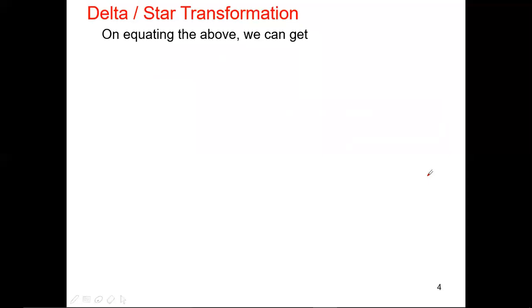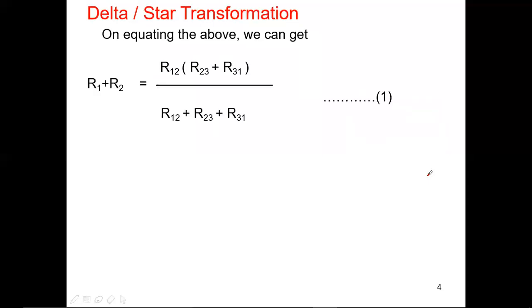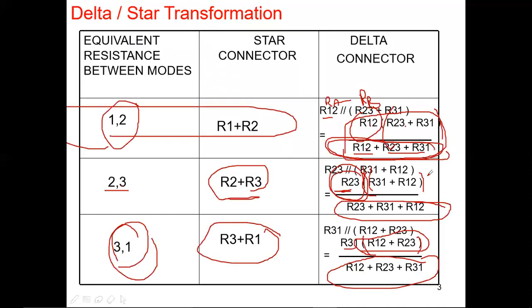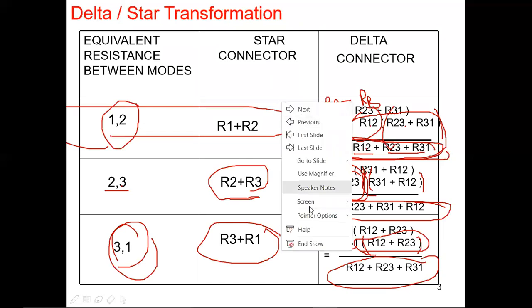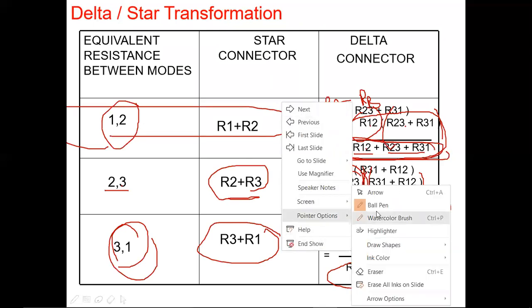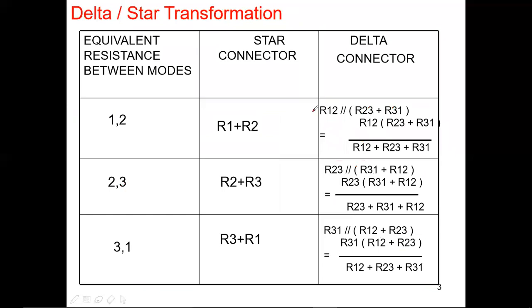On the equation above we can get, let me remove these marks again. What I did for the delta to star transformation, I'm going to consider one important point: the resistance between A and B, or the resistance between 1 and 2 for the star connection, is equal to the resistance between 1 and 2 of the delta connection.